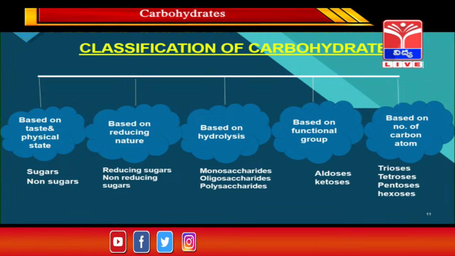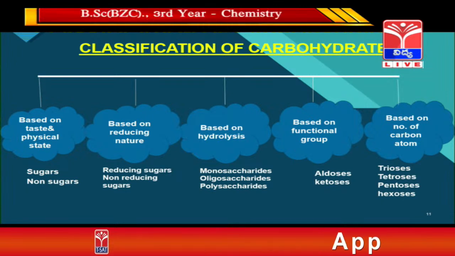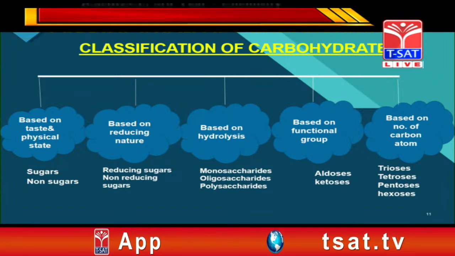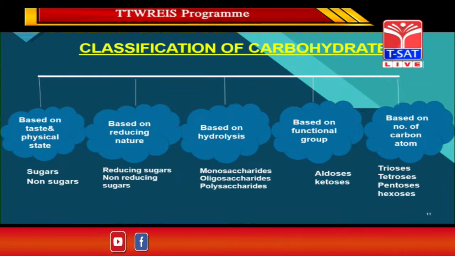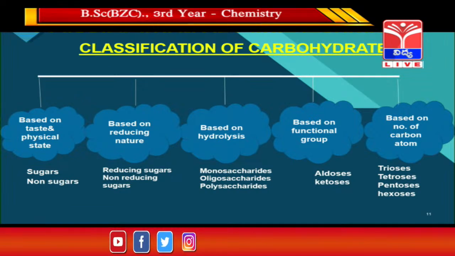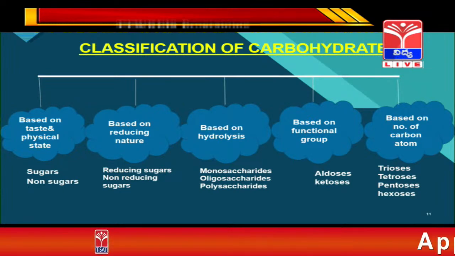The fourth classification is based on functional group, with two types: aldose and ketose. Then we'll go for the detailed discussion of the last, based on number of carbon atoms. There are different classifications based on number of carbon atoms, but we'll discuss 4 of them.